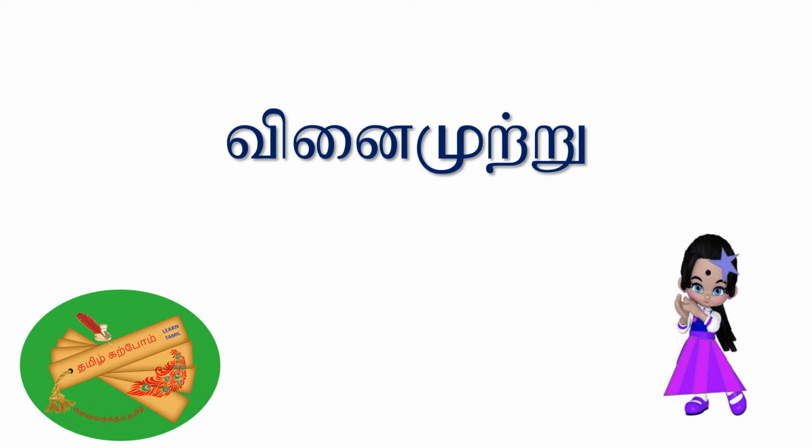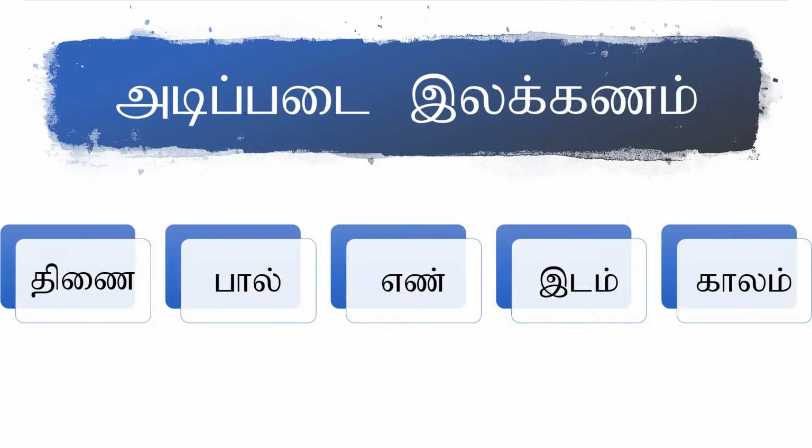Hi friends! In this video, we are going to look at how the base of the verb takes different affixes based on the subject to denote the class, gender, number, place, and tense. Vinaimutru, finite verb. In our earlier lessons on basic grammar, we looked at these following 5 categories: